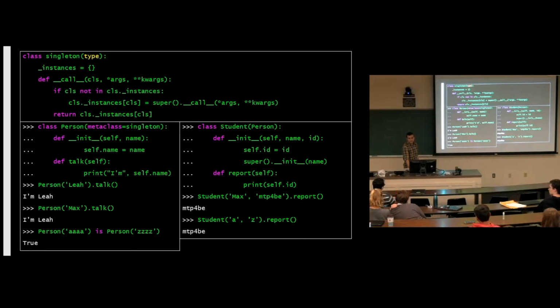Does person still have type as a metaclass? No. Okay, so you only have one metaclass. Now, singleton inherits type. So the metaclass of person is not type, but it inherits from type. So it can be thought of as type. Do you see what I'm saying?